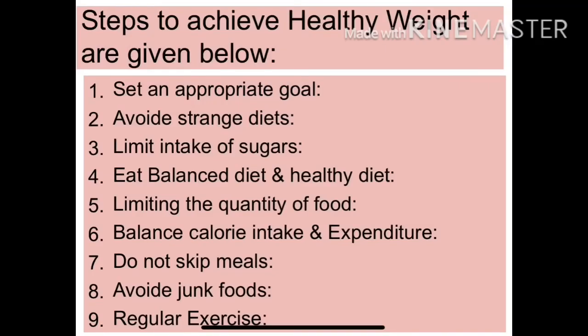So next is how to achieve healthy weight. There are the following steps. Number 1 is set an appropriate goal. Second is avoid strange diets. Third is limit intake of sugar. Fourth, eating a balanced and healthy diet. Fifth, limiting the quantity of food. Sixth, balance calorie intake and expenditure. Seventh, do not skip meals. Eighth, avoid junk food, very important. Ninth, regular exercise. So these all are the steps by which you can achieve a healthy weight.